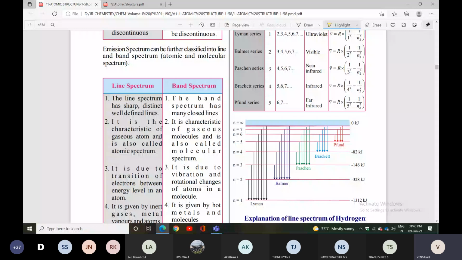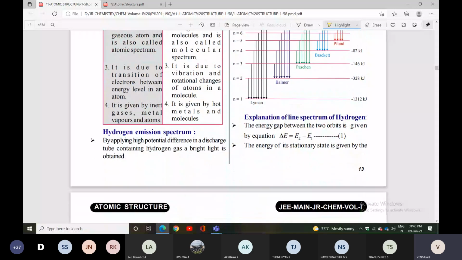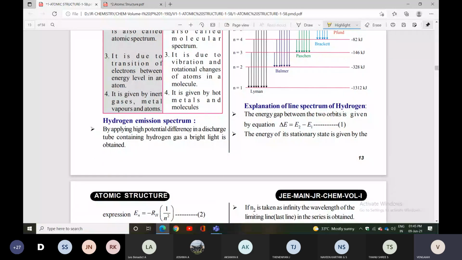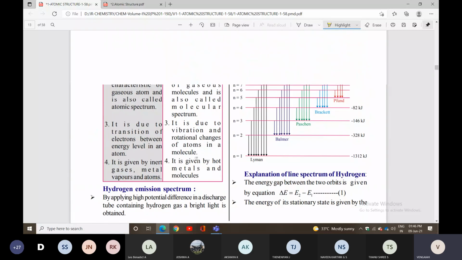Now look here. By applying a high potential difference in a discharge tube containing hydrogen gas, a bright light is obtained.